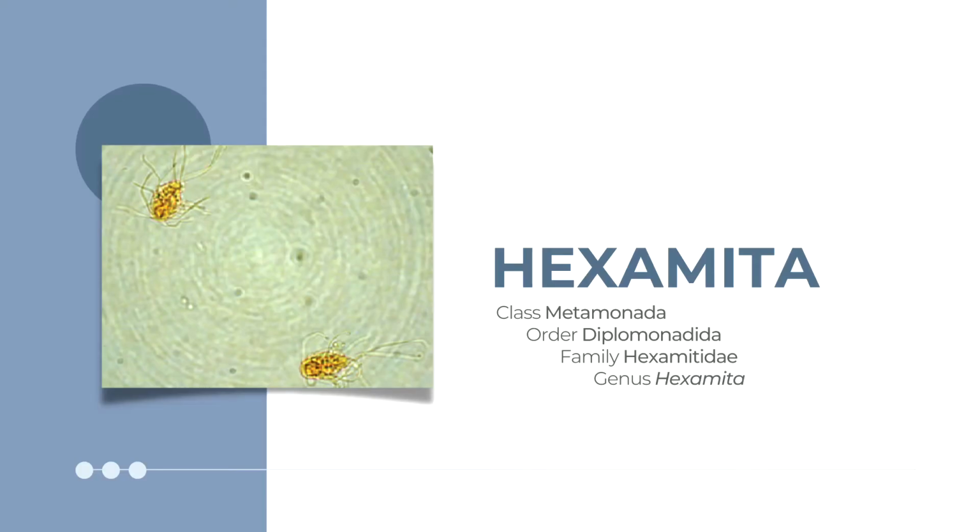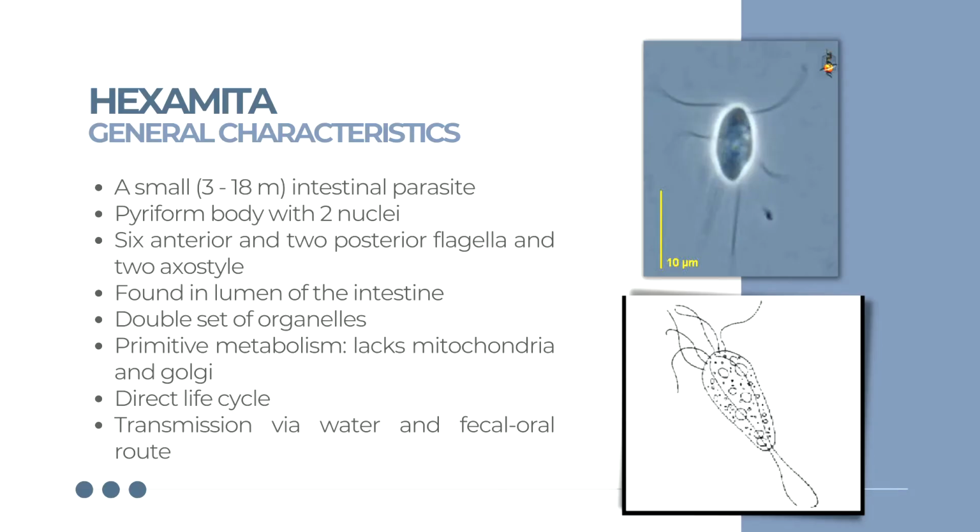Next is genus Hexamita. Hexamita is an intestinal flagellated protozoan parasite that belongs to the class Metamonada, order Diplomonadida, and family Hexamitidae. Hexamita is a small, approximately 3 to 18 microns intestinal parasite. The members of this genus have a pyriform body with 2 nuclei, 6 anterior and 2 posterior flagella, and 2 axostyle. It is commonly found in the intestinal lumen of freshwater fish.